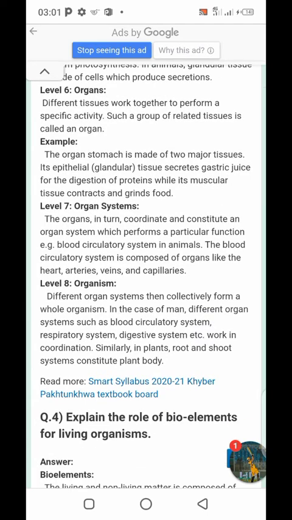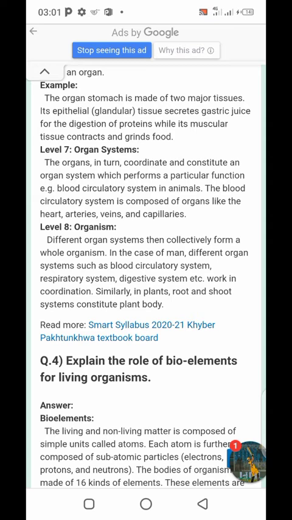Level number 7, organ system. The organs in turn coordinate and constitute an organ system which performs a particular function. Example: blood circulatory system in animals. The blood circulatory system is composed of organs like the heart, arteries, veins, and capillaries. Next we have level number 8: different organ systems then collectively form a whole organism. In the case of humans, different organ systems such as the blood circulatory system, respiratory system, digestive system, etc., work in coordination. Similarly, in plants, root and shoot systems constitute the plant body.